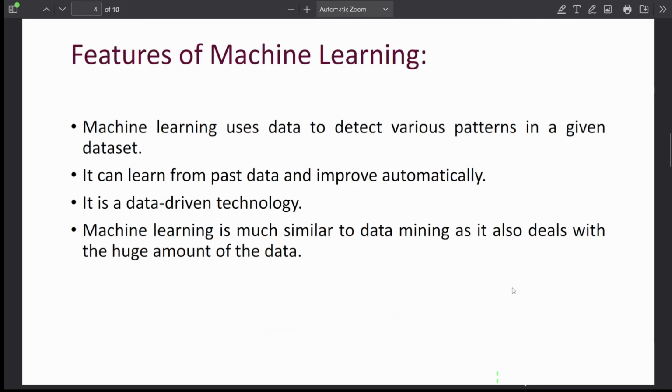Features of machine learning. Machine learning uses data to detect various patterns in a given dataset. It can learn from the past data and improve automatically. It is a data-driven technology. Machine learning is much similar to data mining, as it also deals with a huge amount of data.